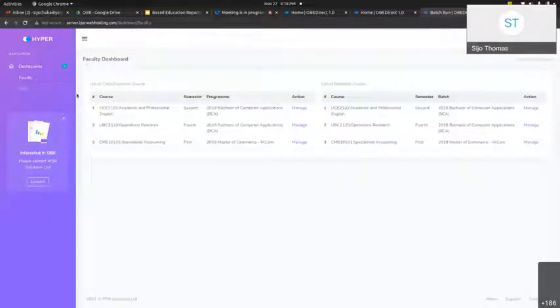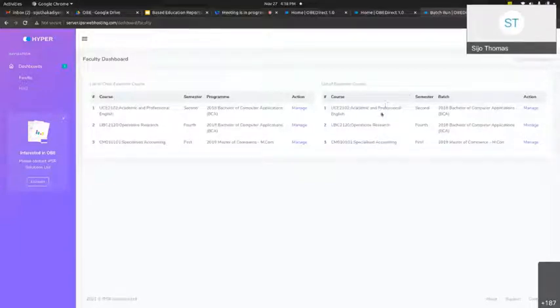Here there are two sets of courses: chief examiner courses and examiner courses. Chief examiner courses are the courses where this particular faculty is inputting the outcomes and designing the assessment strategies. The examiner courses are the courses where this faculty is uploading the assessment marks.